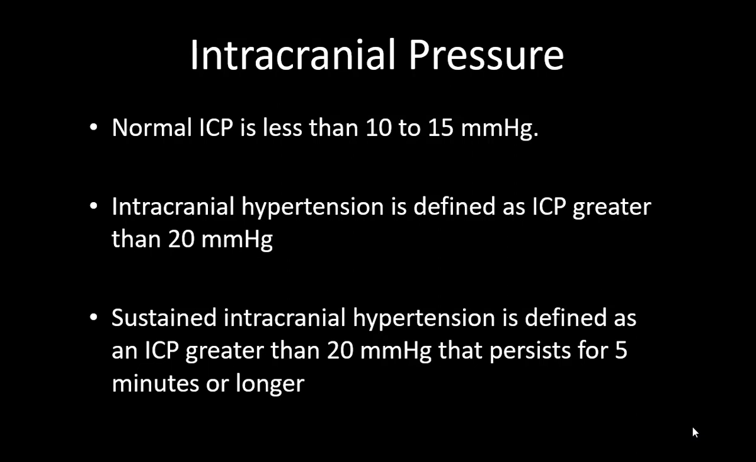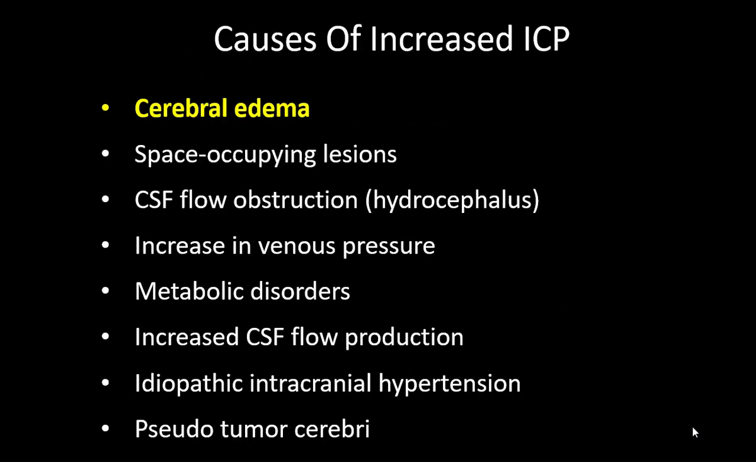So the ICP is less than 10 to 15. Intracranial hypertension per se is defined as ICP which is greater than 20 mmHg, and sustained intracranial hypertension is defined as an ICP which is greater than 20 mmHg for 5 minutes or longer. So these are the three basic definitions: normal ICP, ICH, and sustained ICH.